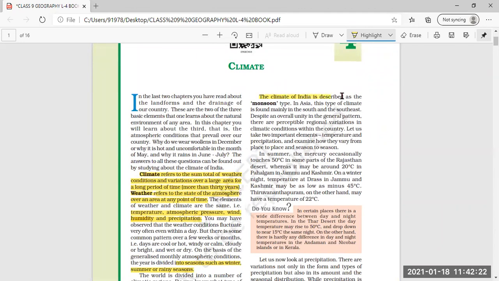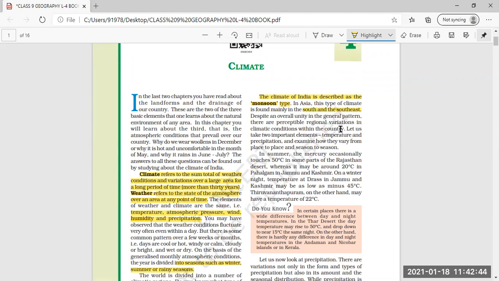The climate of India is described as monsoon type. In Asia, this type of climate is found mainly in the south and southeast. So India has the monsoon type, but in Asia, we find this monsoon climate mainly in the south and southeast part.